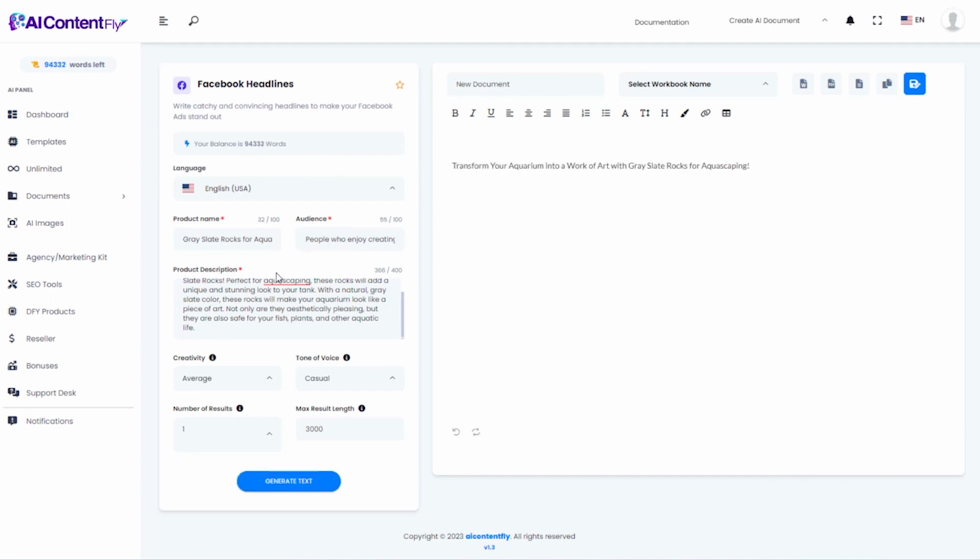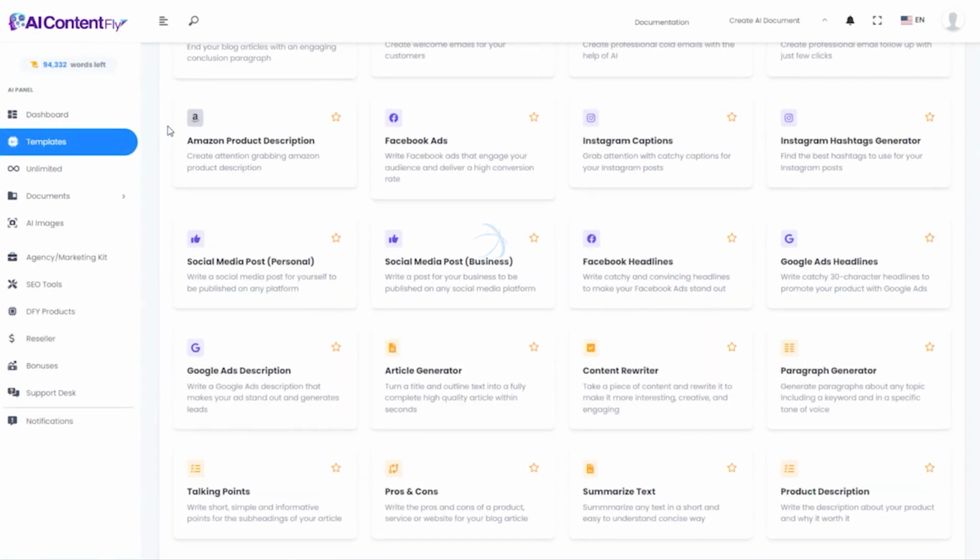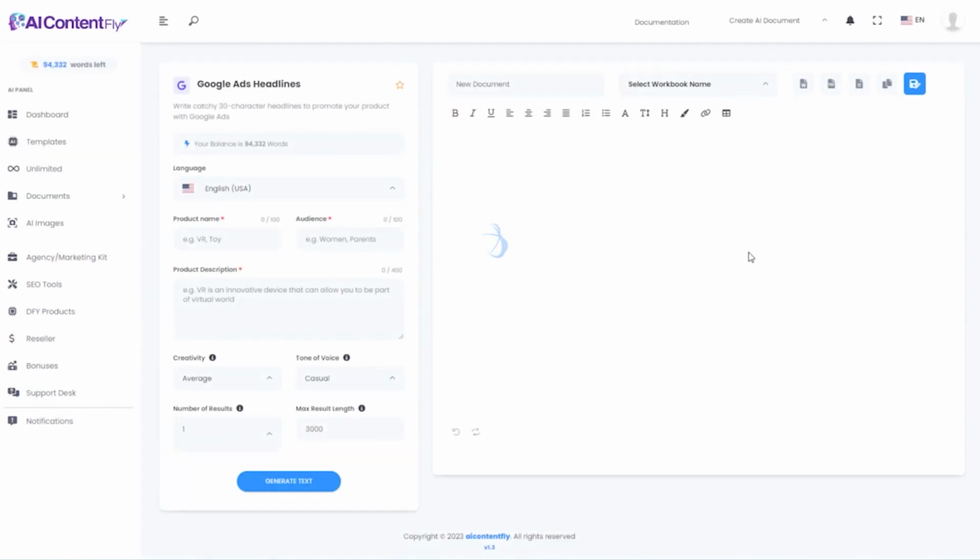And the headline is, so it really boiled all this down, to transform your aquarium into a work of art with gray slate rocks for aquascaping. Yeah, that's a great headline for advertising this product. Next, let's look at Google Ads headlines.